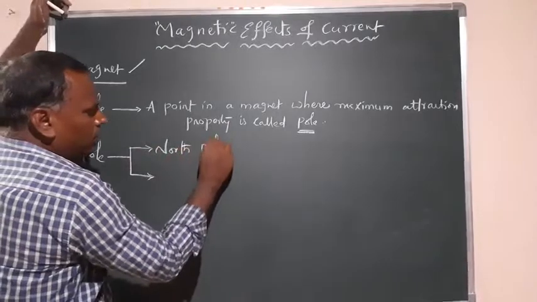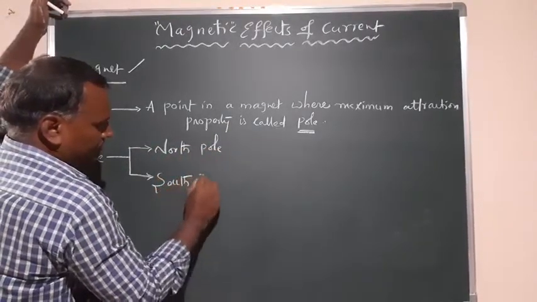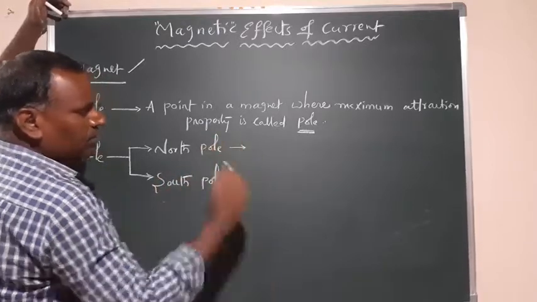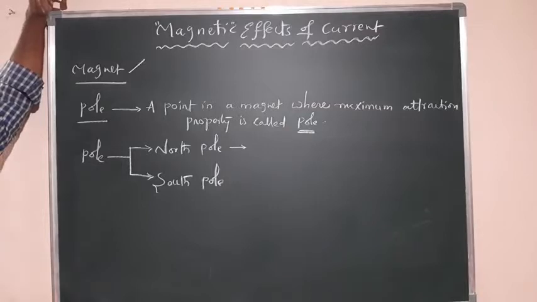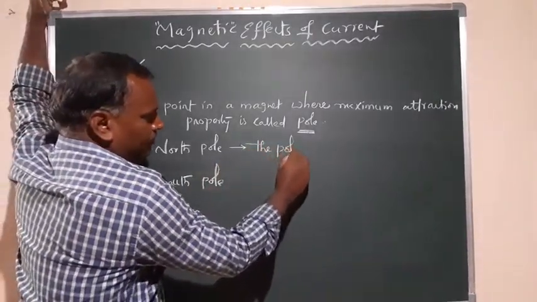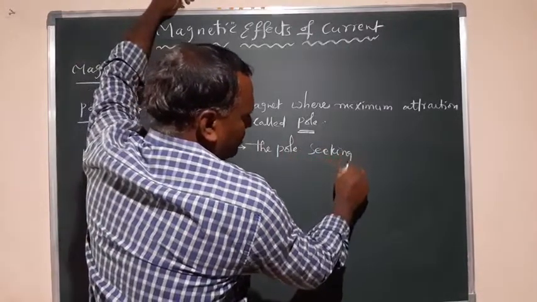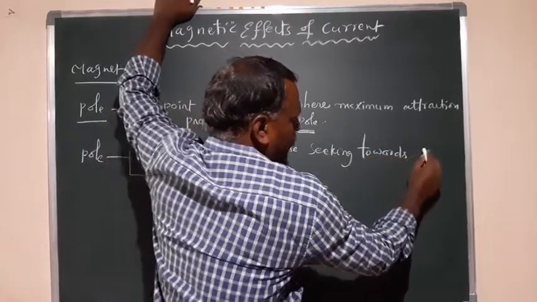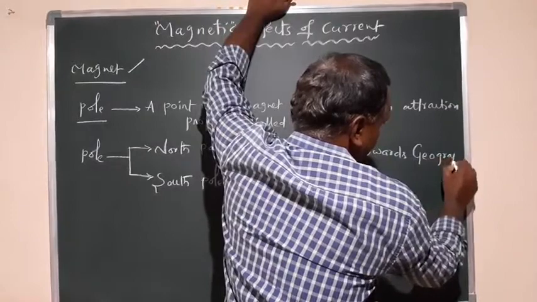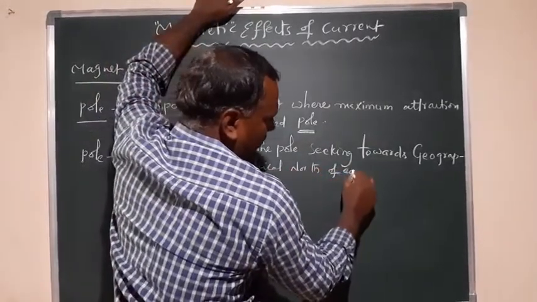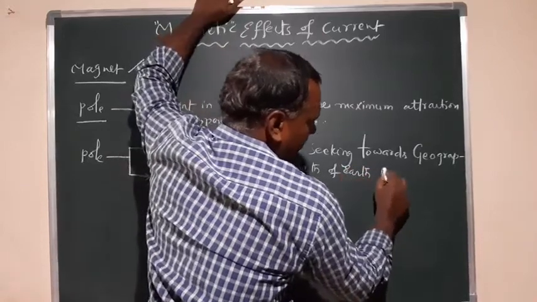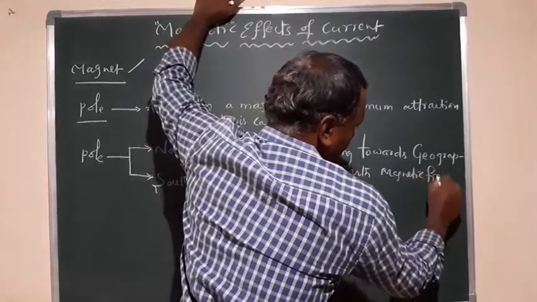North pole is whenever you keep a freely suspended magnet in the atmosphere, it comes to an equilibrium position such that the pole seeking towards the geographical north of Earth is called the north pole.